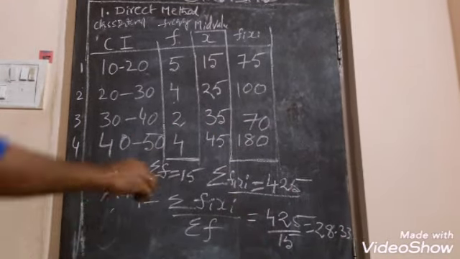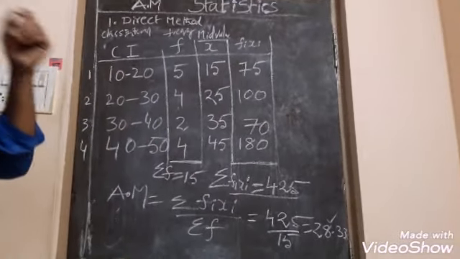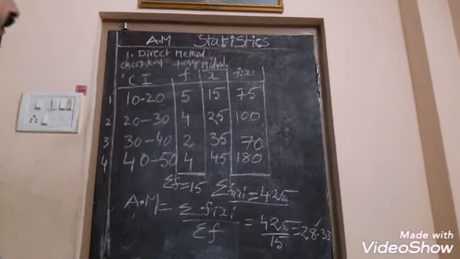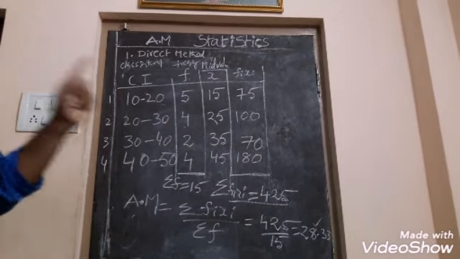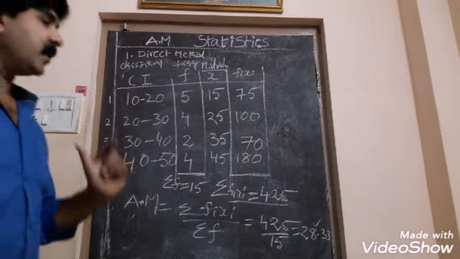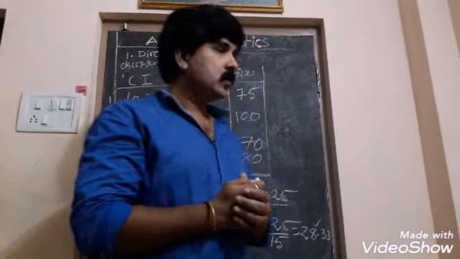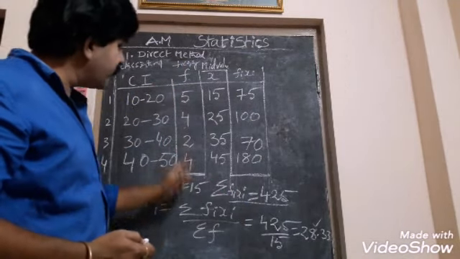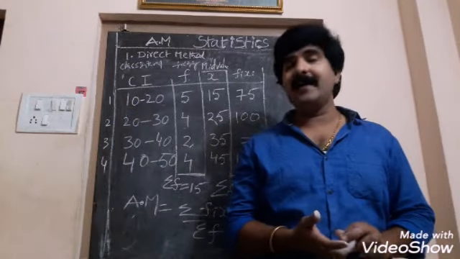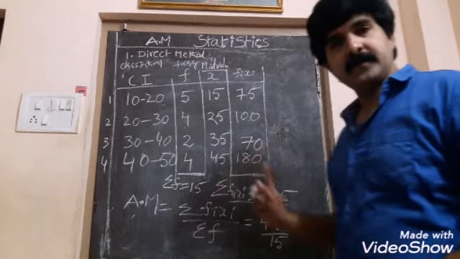Okay. So this is the arithmetic mean for the data he has given. So what is this 28.33? This is the average mark of the students in the entire class. So how many students are there? 15 students are there. So among 15 students, the average mark is 28.33.